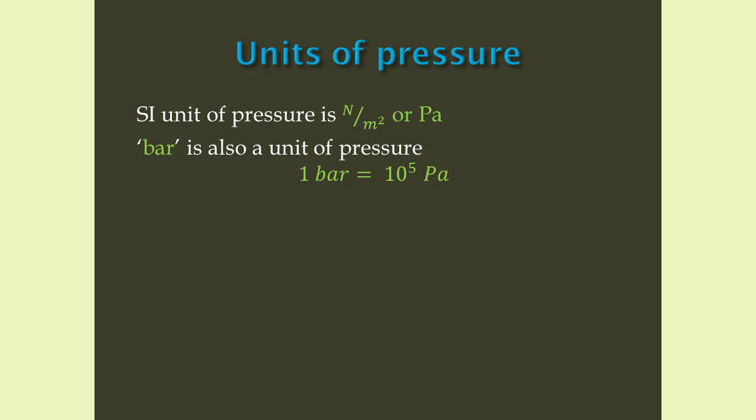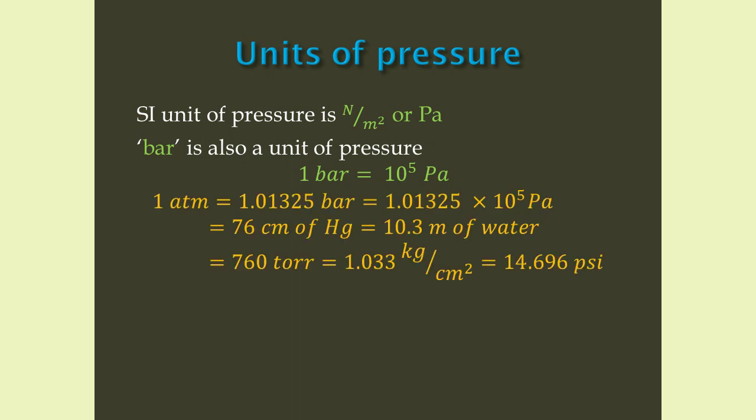Units of pressure. Okay, we know that SI unit of pressure is Newton per meter squared or Pascal. Bar is also a unit of pressure and the relation between bar and Pascal is 1 bar equals 10 raised to 5 Pascal. We also know that 1 atmospheric pressure equals 1.01325 bar, which is also equal to 1.01325 into 10 raised to 5 Pascal.